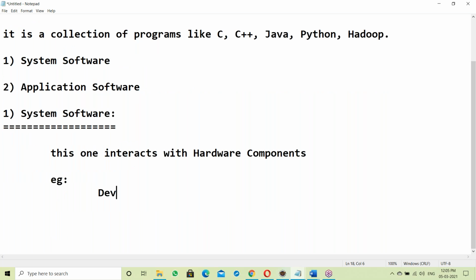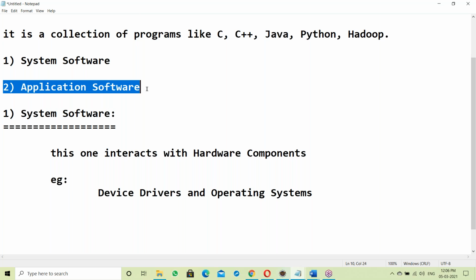Examples are device drivers and operating systems. Device drivers and operating systems come under this category. We'll discuss what a device driver is and what an OS is.